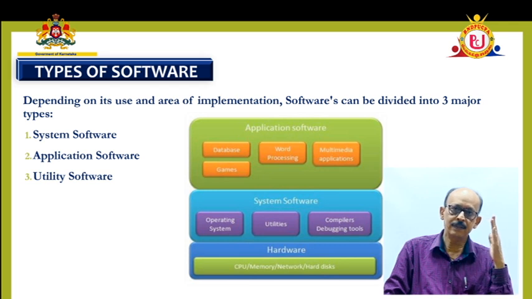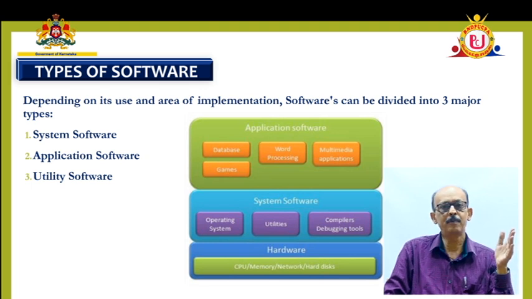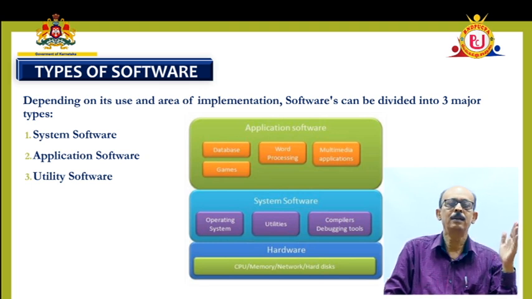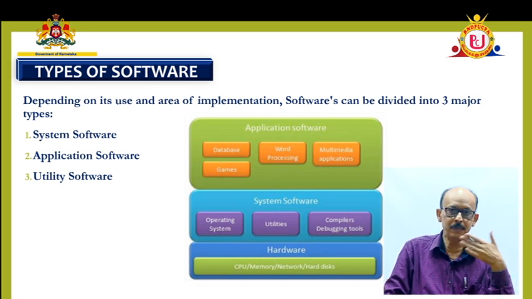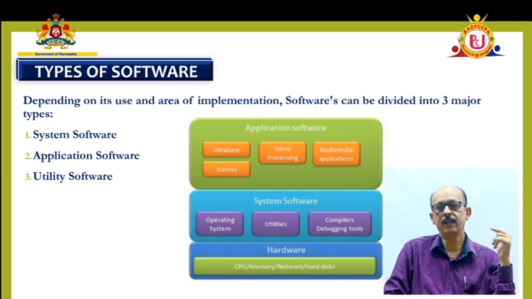Some software is used by one particular class of people only. Maybe scientific application, only research and development people can use it. Accounting, business class people can use it. We'll see that classification shortly: system software, application software, and utility software.